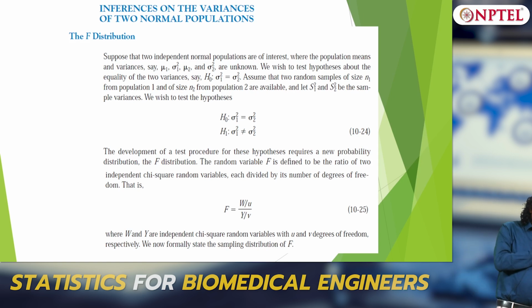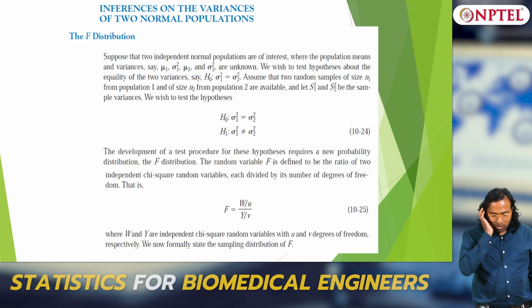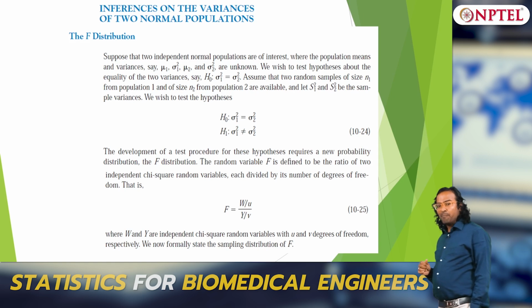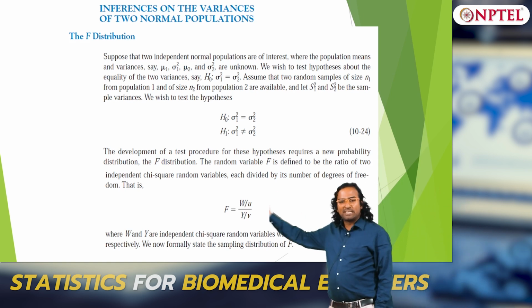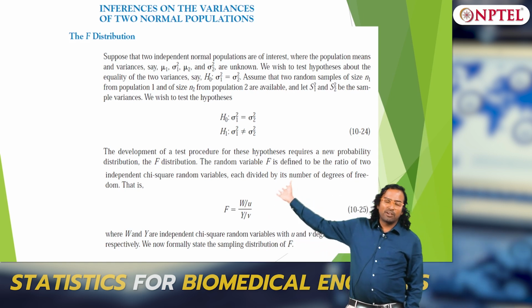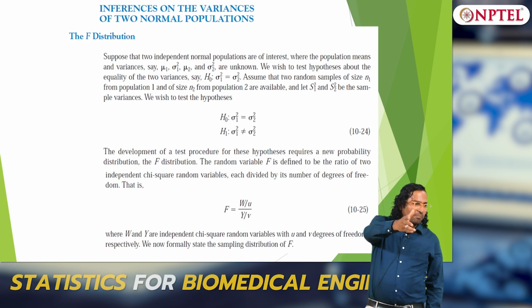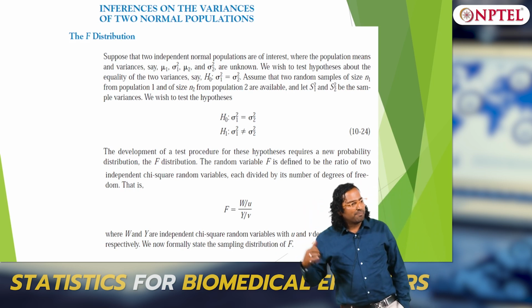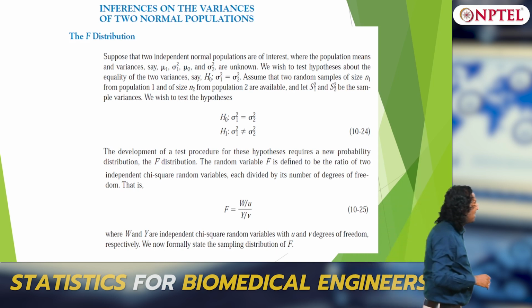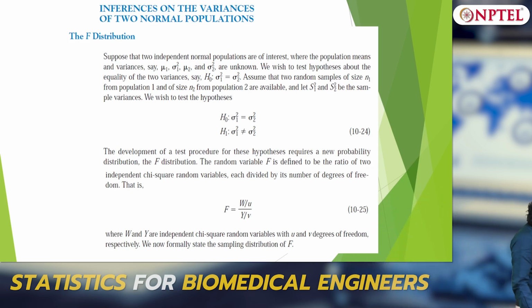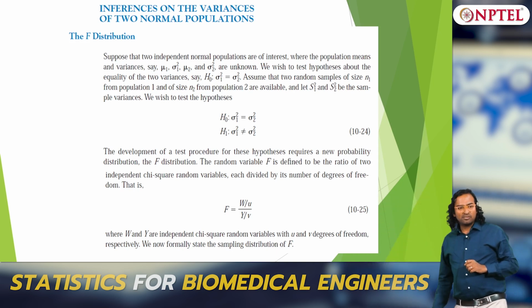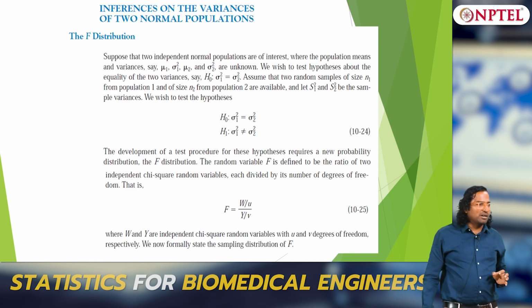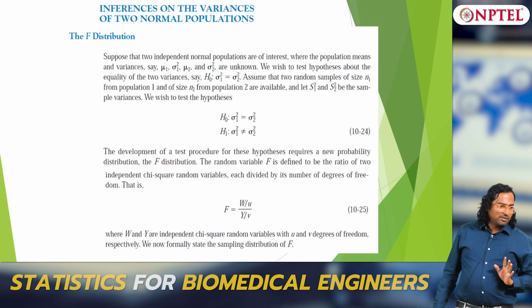We will come back to it later. Right now, comparing variances is important. Later you will see that this comparison of variances is applied to our problem of n drugs, whether at least one is effective or not. It becomes a very important part of ANOVA, and that is where the F distribution comes into the picture.